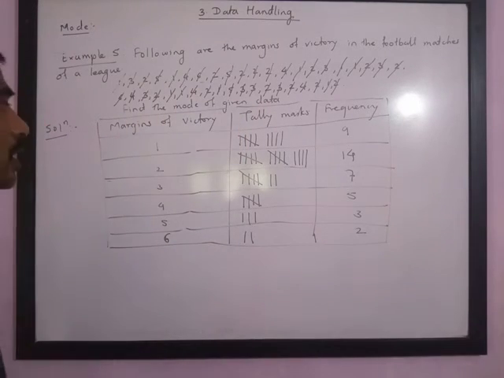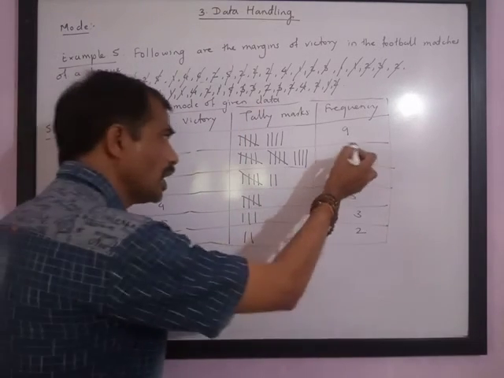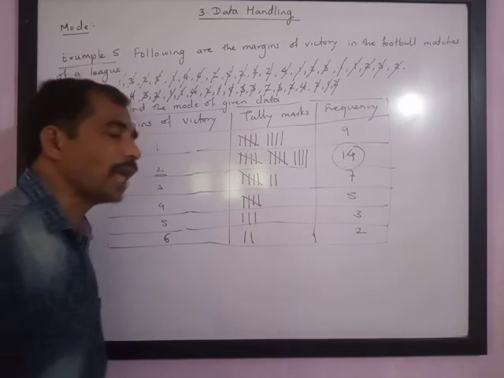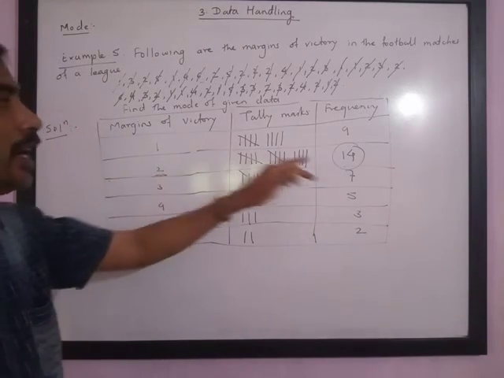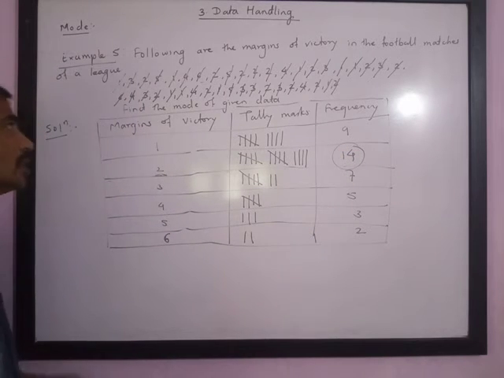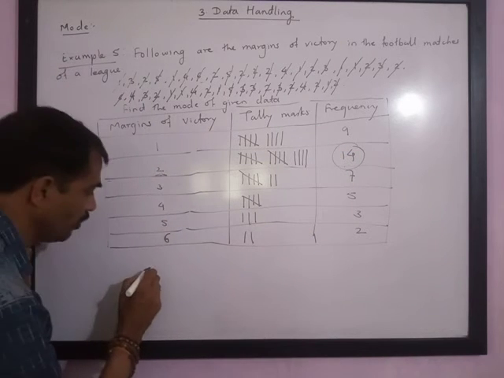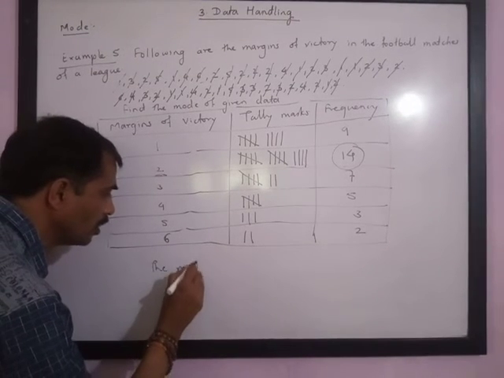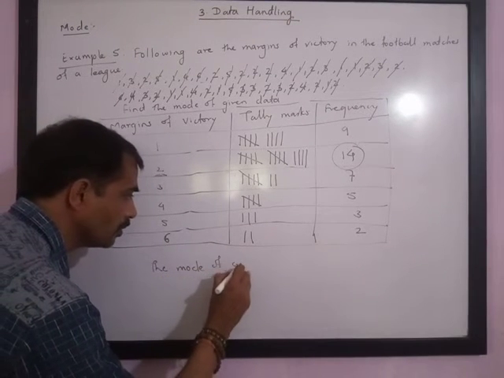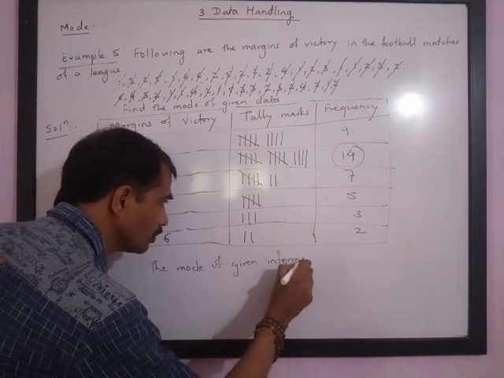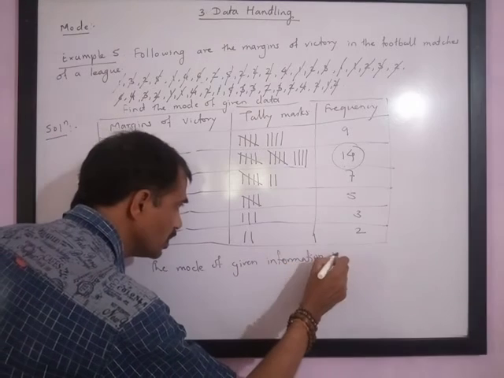Now from this we can understand that 2 is repeated 14 times, which is the maximum. Since 2 is repeated maximum times, that is 14 times, we can say 2 is the mode of the given information. The mode of the given information is 2.